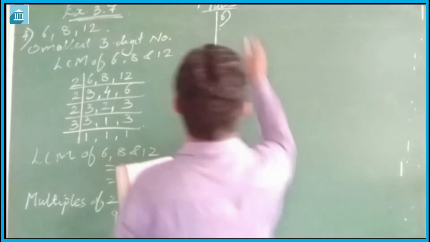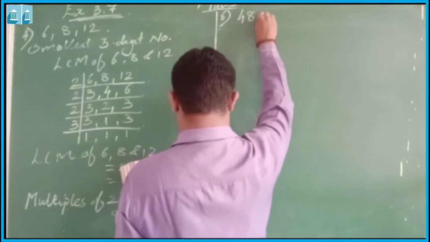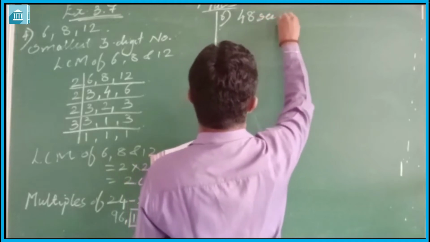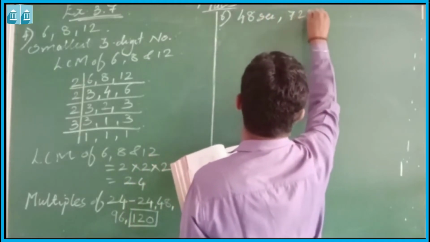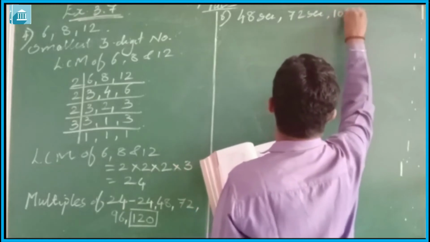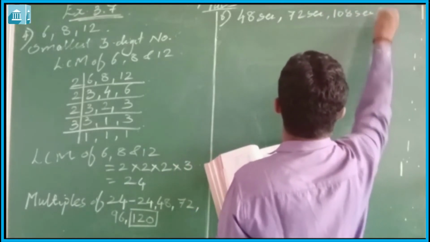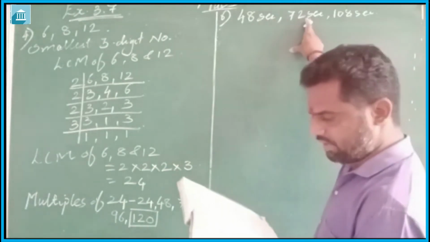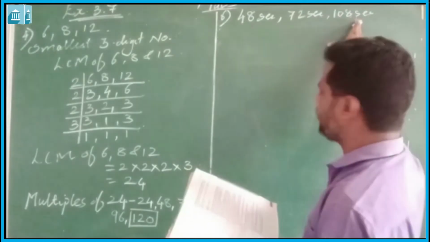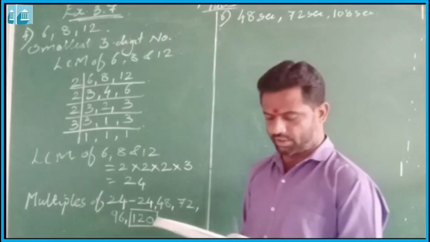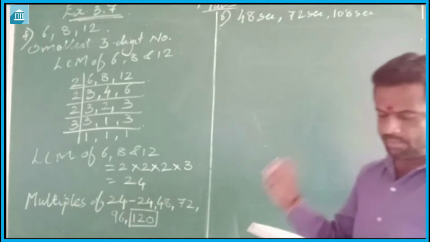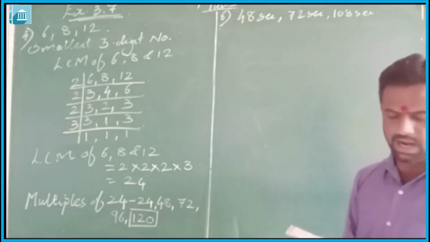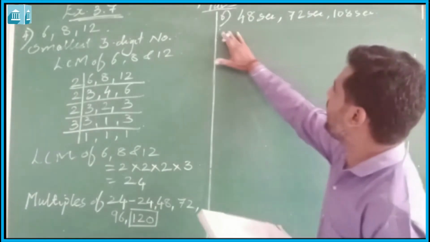It is given that the traffic light signals change after 48 seconds, 72 seconds and 108 seconds. It is also given that they change together at 7 am. Now we have to see at what time they change together again.